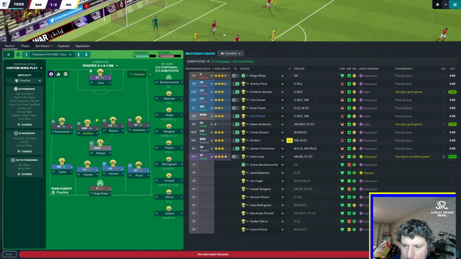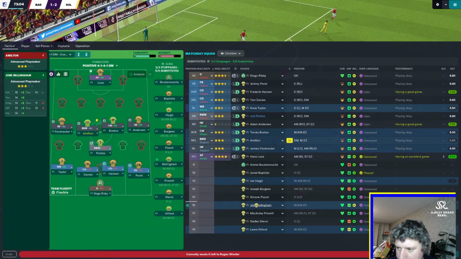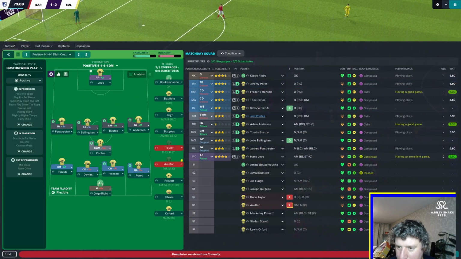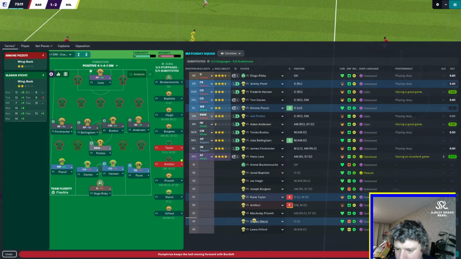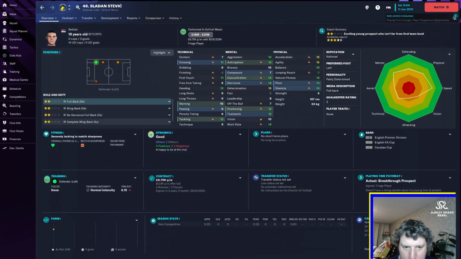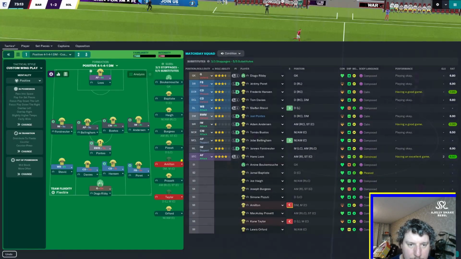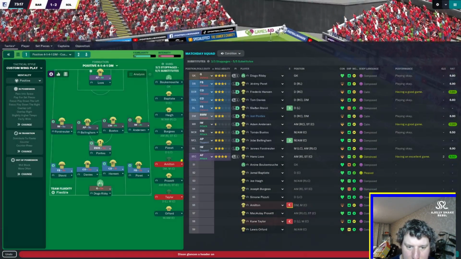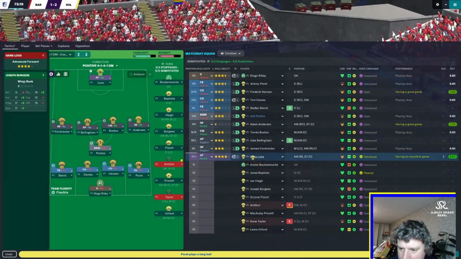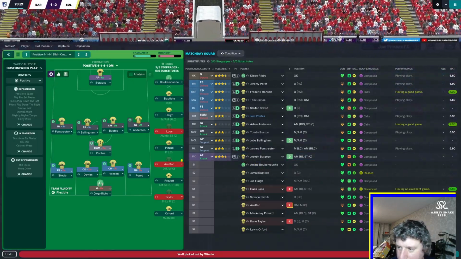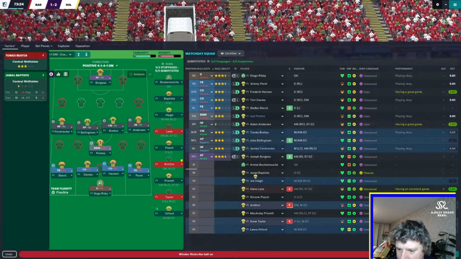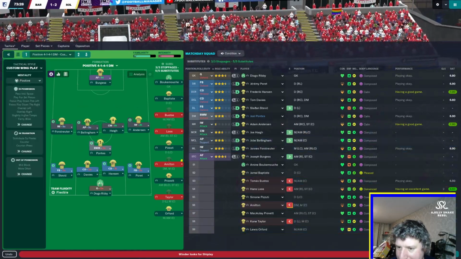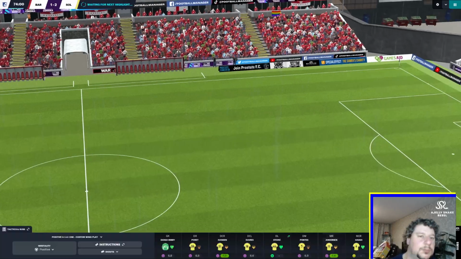Looking at subs then, we'll probably bring off Hamilton for Bellingham, bring off Ken Taylor for Pizzuti. Oh, actually no, bring him on Stevic. What do you like to play? Fullback on defence, so we'll put you on fullback on defend, and we'll see how you go. Joseph Burgess can come on for Luz, and Thomas Bustos can come off for Haig, and that'll do for now.